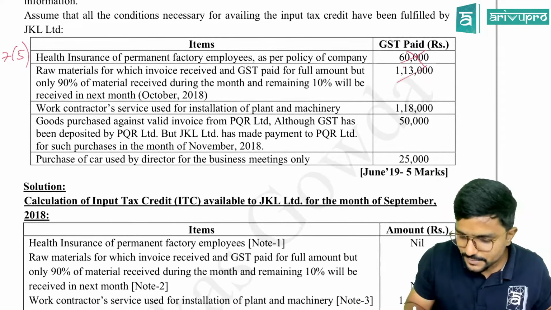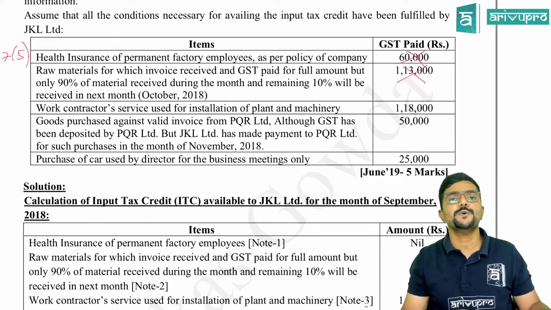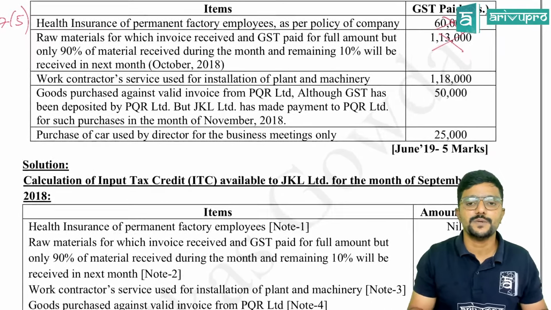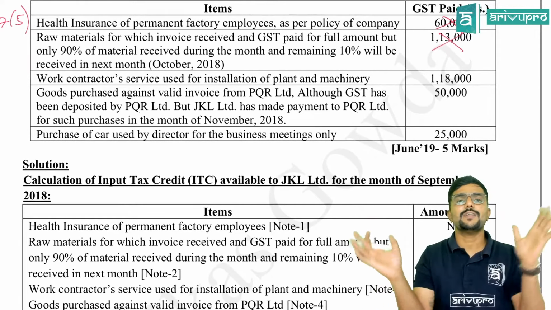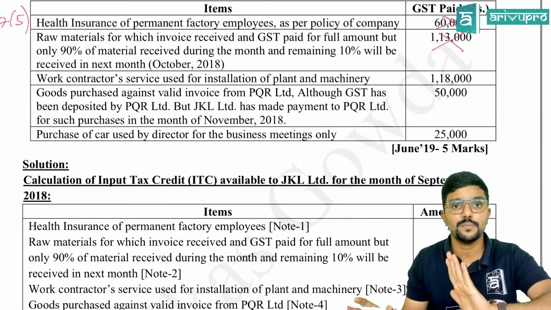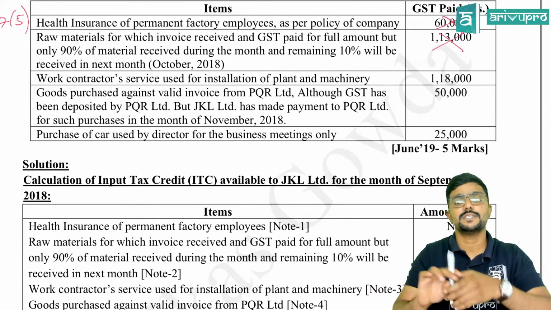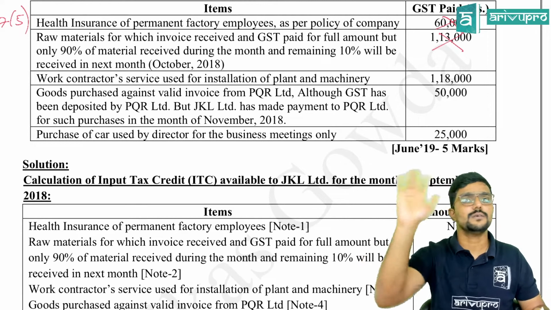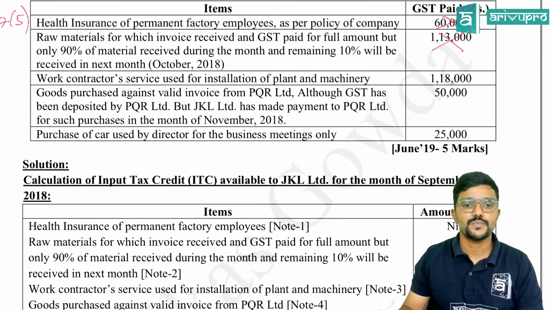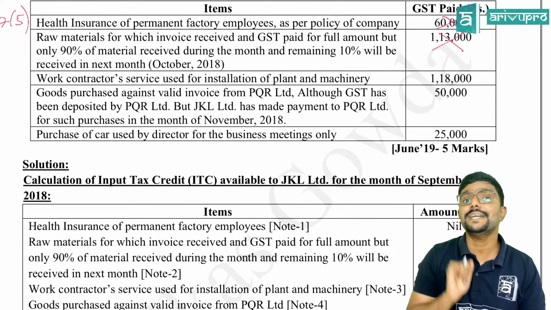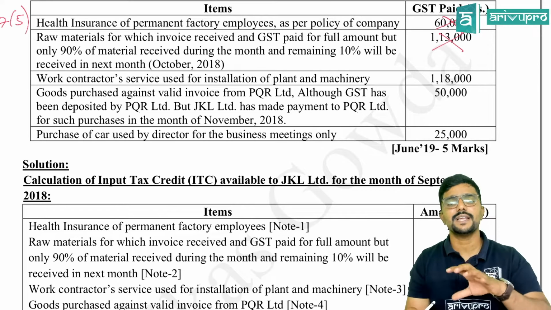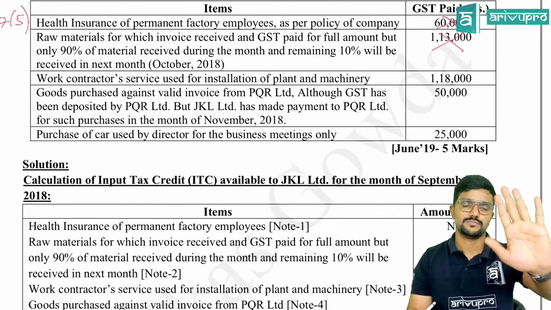No. As per the proviso to section 16.2, if you are receiving the goods in installments, you claim the credit only when you receive the last installment. So entire 1,13,000 you cannot claim. Not even proportionate. Please don't calculate proportionate credit also. 90% is received, 1,13,000 into 90% allowed. Please don't do that. Next, works contract service used for installation of plant and machinery. So credit is allowed because 17.5 clearly tells for plant and machinery allowed.